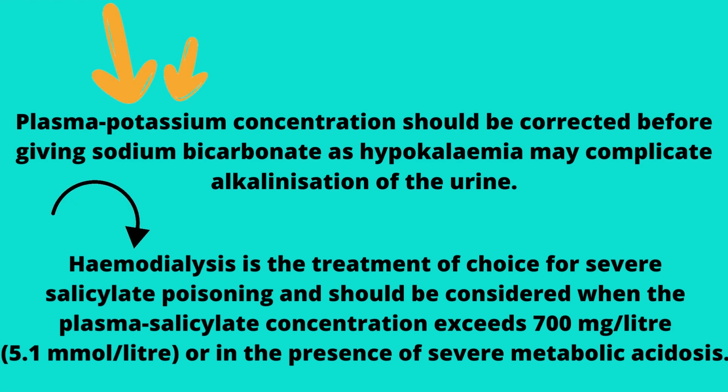Hemodialysis is the treatment of choice for severe salicylate poisoning and should be considered when the plasma salicylate concentration exceeds 700 mg/liter, 5.1 mmol/liter, or in the presence of severe metabolic acidosis.